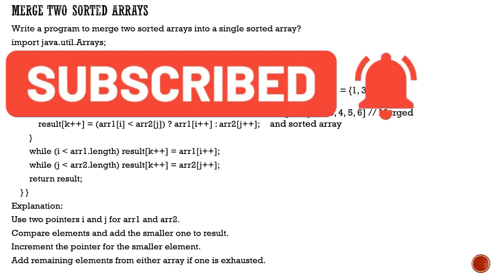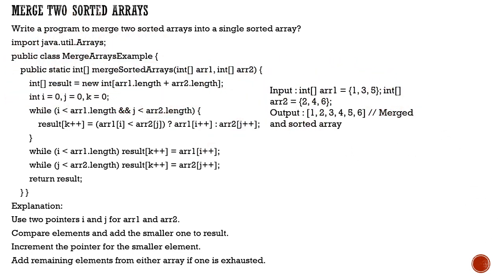What will happen over here, if you see the logic, is that I'm making use of a ternary operation, where I compare the very first element and the second. If it is smaller than the first element, then it will add it to the same array, incrementing the position. If it is not, then it will add it from the second array.